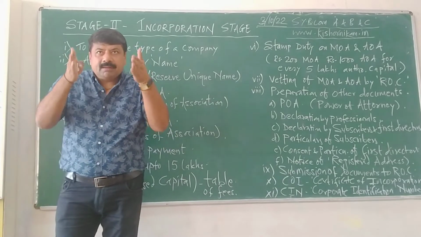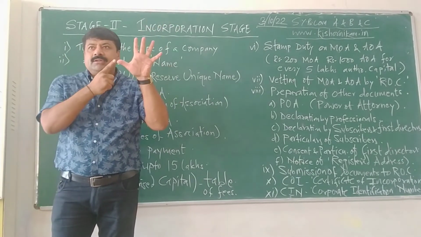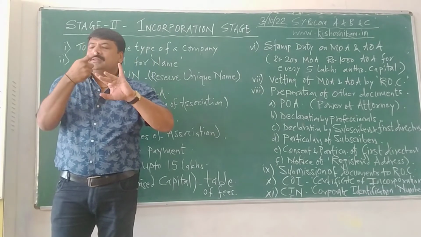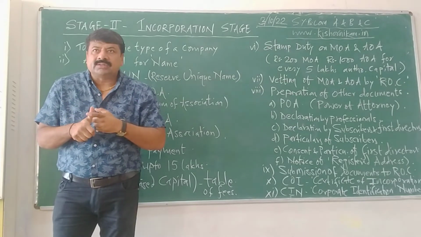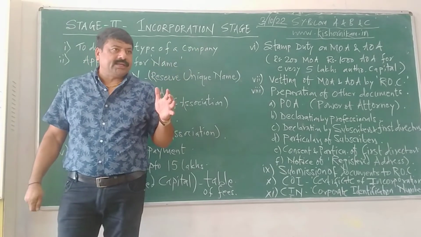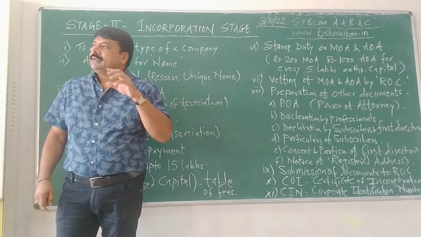So Memorandum is a public document. It contains 7 clauses: name clause, objects clause, capital clause, liability clause, association clause, nomination clause and domicile clause. These are the 7 clauses contents of Memorandum of Association. I will talk in detail in a separate lecture.